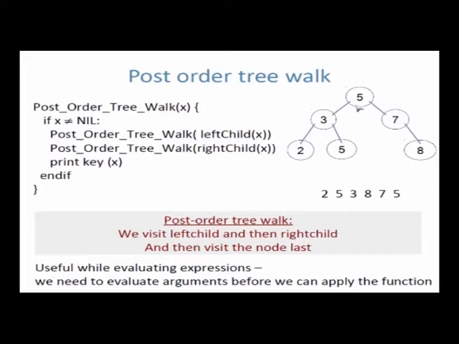Like in binary search, when you sort the array, you know that any element to the left of it will be elements below it, and to the right of it will be elements greater than it. So here I maintained it in the form of a tree. All the elements in the left subtree are less than, and all the elements in the right subtree are greater than. So I know that 2 is less than 5, therefore it should lie in the left subtree. So I go to the left.